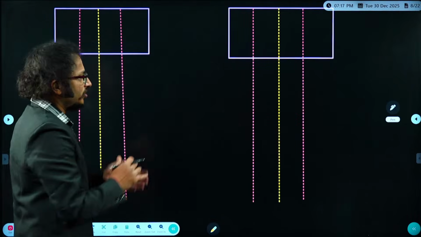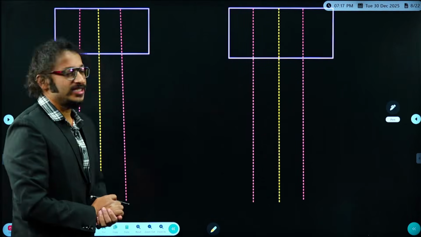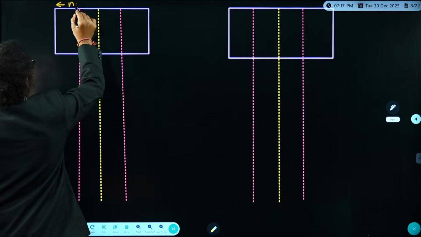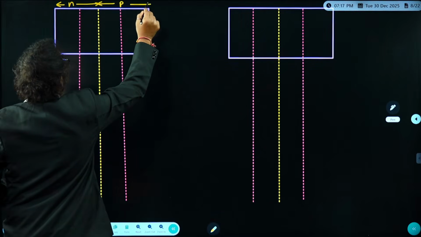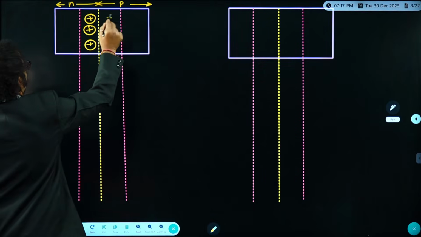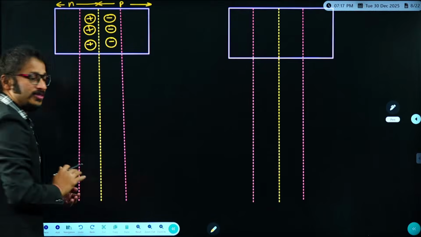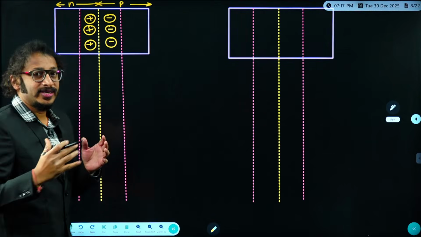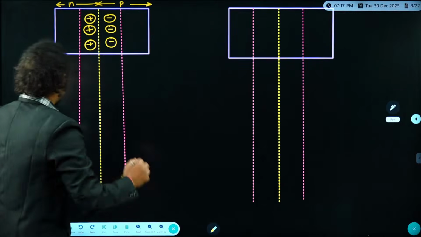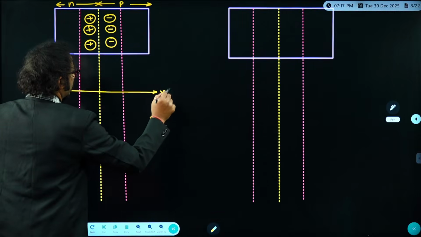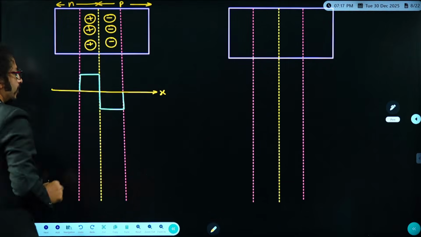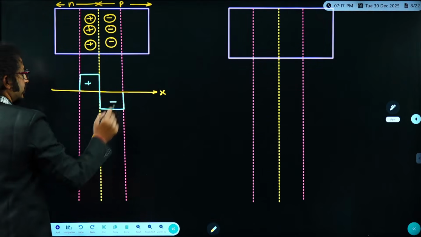Okay, students, let me take our PN junction. This is the N side, and this is the P side. Here the N type contains what ions, dear students? Positive ions, and here negative ions. Am I right? Hope you know that. Assume that it is an abrupt junction, an abrupt PN junction, that is, a step graded PN junction. In that case, plotting the volumetric charge density against distance, you will get it in this way. So it is plus and this is minus.